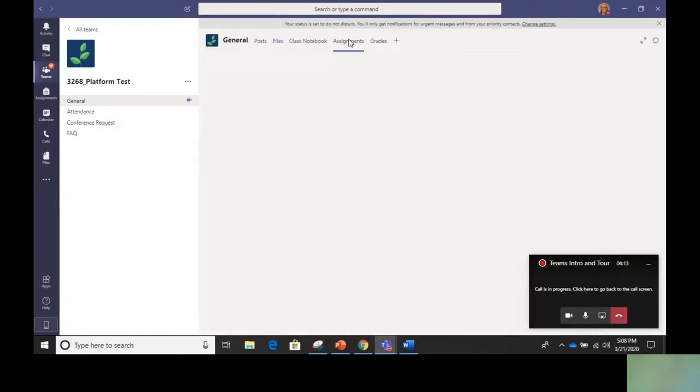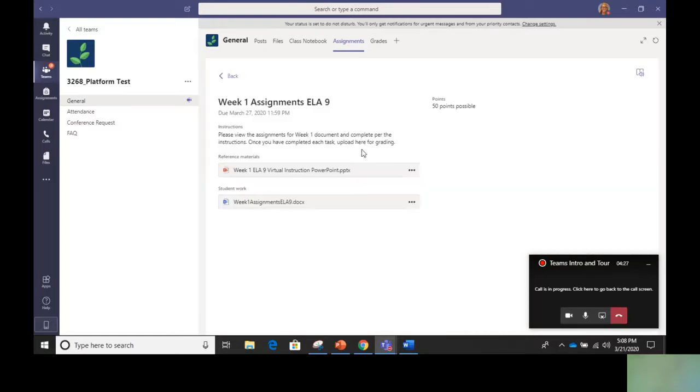So assignments. This is where you're going to spend the majority of your time, I would imagine, because this is where we upload the assignments that you guys are going to do. It will show you here things that are assigned, and I would click on that, and I'll just show you what it looks like from your point of view, student view. So it looks something like this. It just says, please view the assignments for week 1 on this document, complete per the instructions. Once you have completed each task, upload it here for grading.